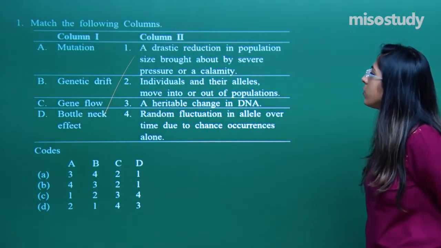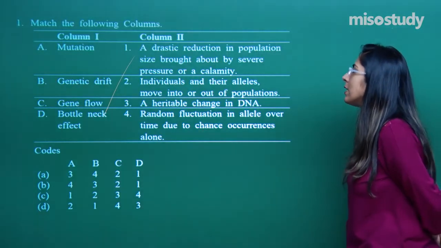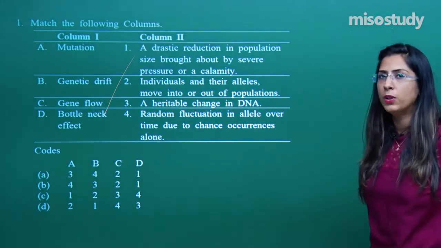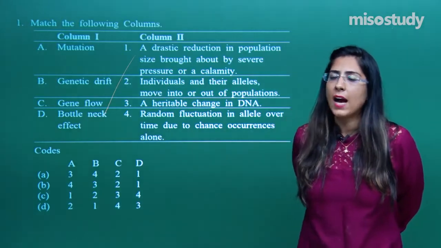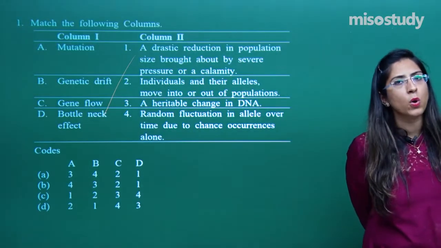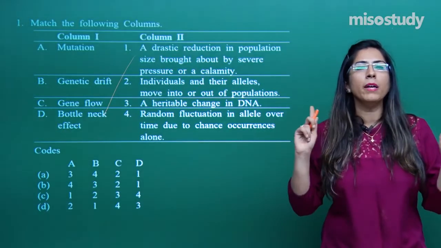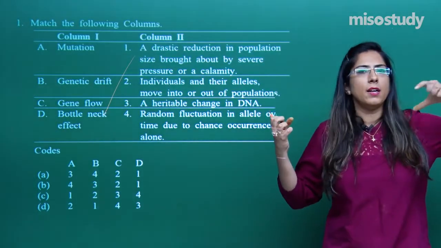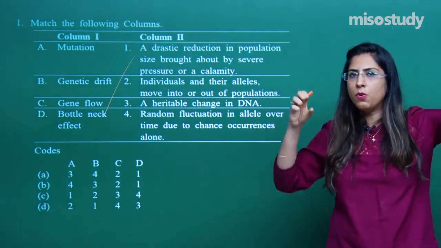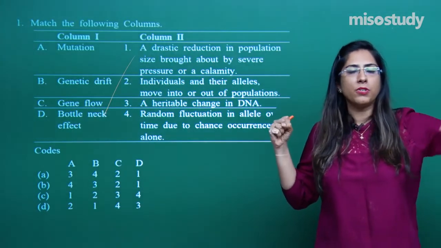Individuals and their alleles move into and out of a population. A population has the capability to move into and out of the population. In ecology, we have studied two types of movement. One is called immigration and another is called emigration.